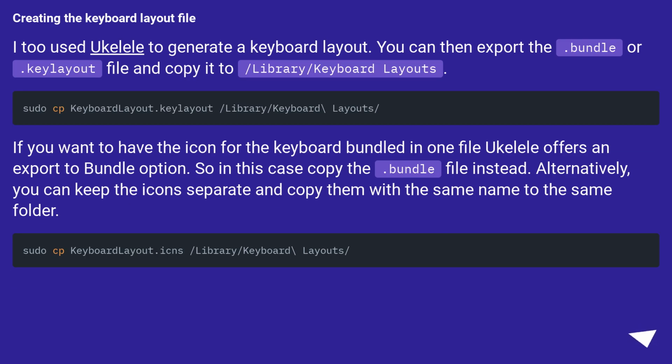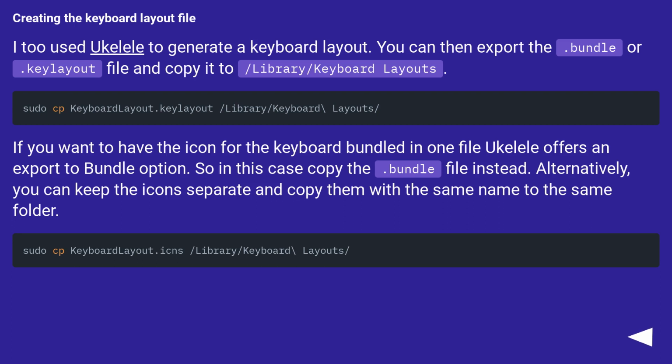Creating the keyboard layout file. I too used Ukulele to generate a keyboard layout. You can then export the .bundle or .keylayout file and copy it to /Library/Keyboard Layouts.